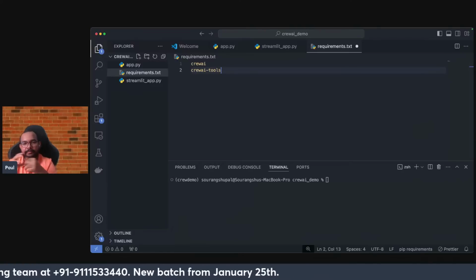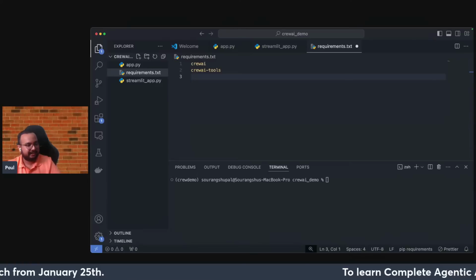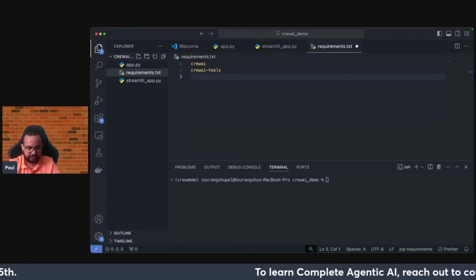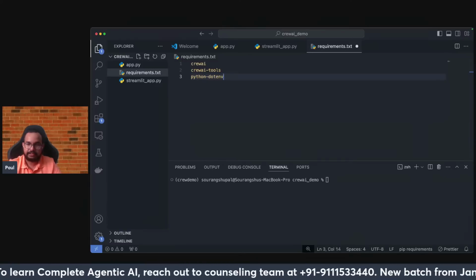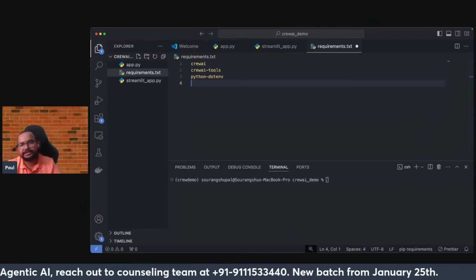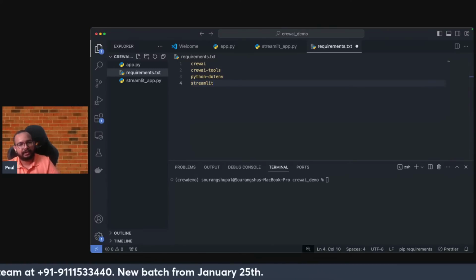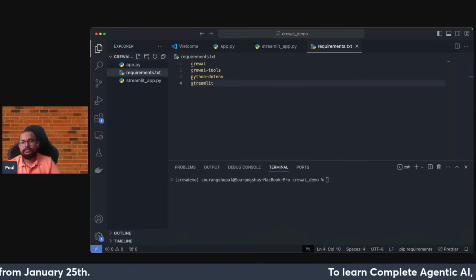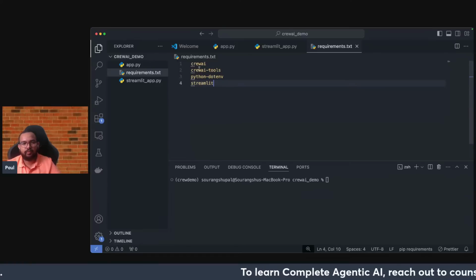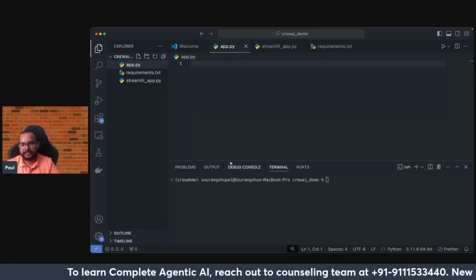So for that, I'm using CrewAI tools. Then I need to read the .env file. For that, I need python-dotenv. And finally I need Streamlit. So only these four packages are required for today's session. Nothing more than this. Now I can start working on the app.